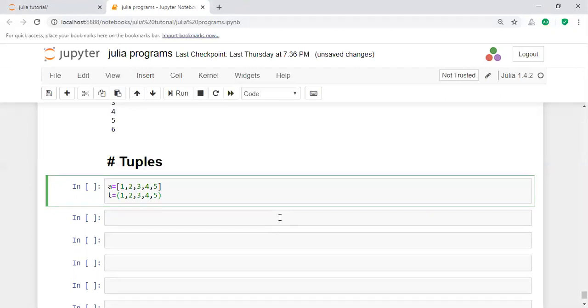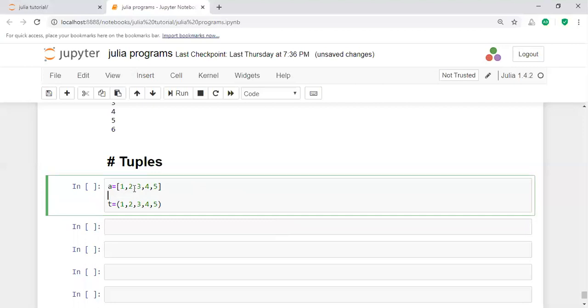Another difference is the accessibility. How can you access the tuple? In an array, you can change any element. But in a tuple, you cannot change any element. That is another difference.